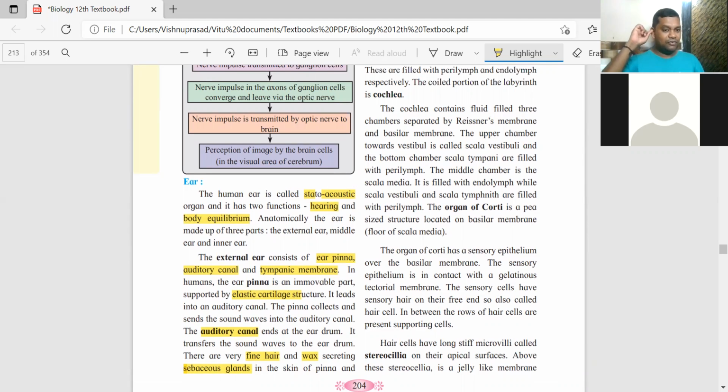हम लोग कान में अंदर साफ करने के लिए करते हैं ना. Some people use those needles and pins also to clear up. That is dangerous. It is always better to avoid it.